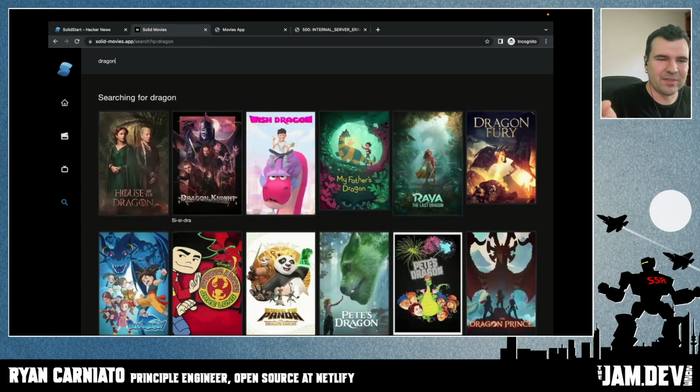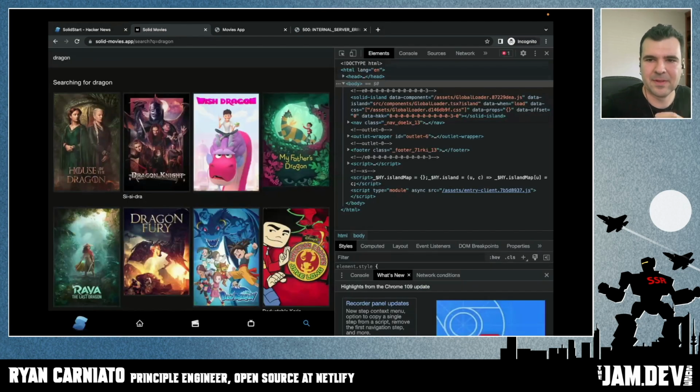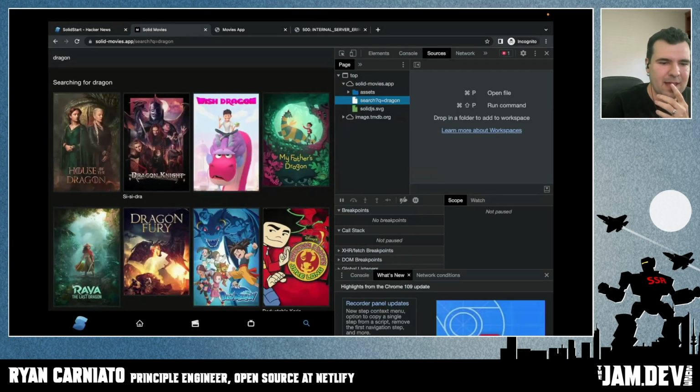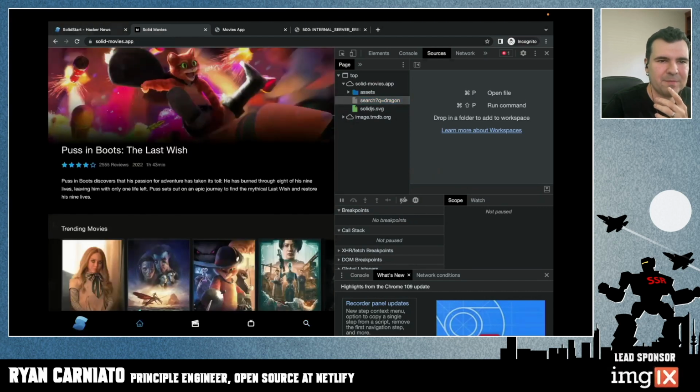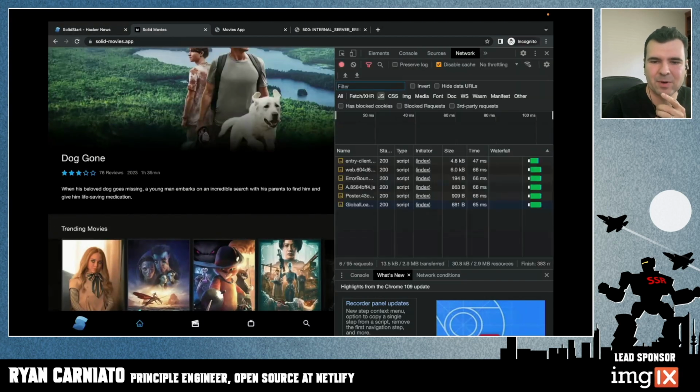What you end up with, the input never lost focus, even though we're using this technology. This feels like a single page app, and yet, as we navigate around, I'm going to refresh the page and show you the network. 13.5 kilobytes of JavaScript. It's the experience of a single page app, but without the JavaScript and without the hydration. And I think that's really cool.